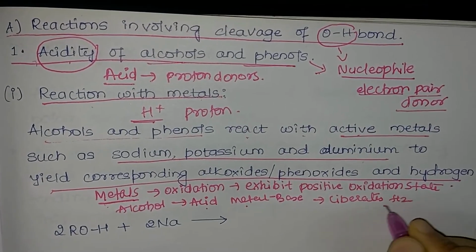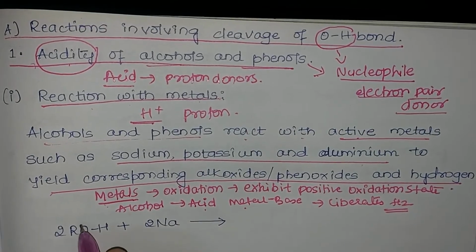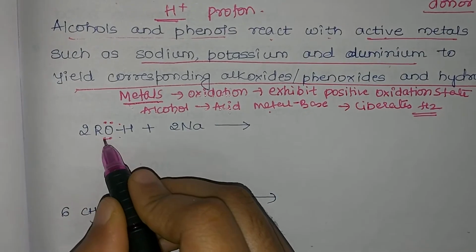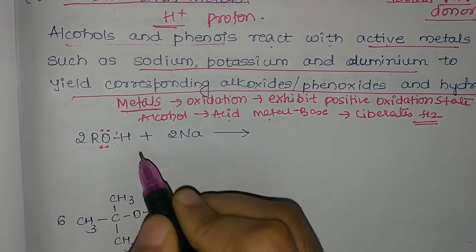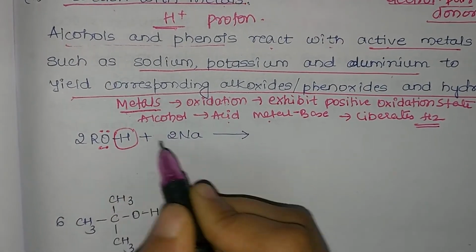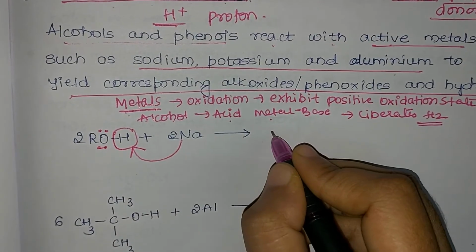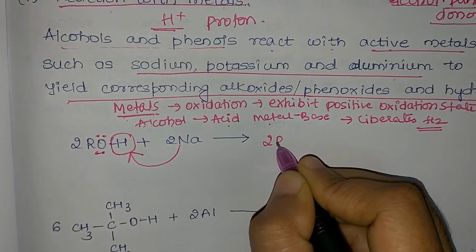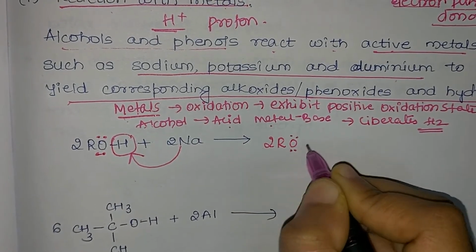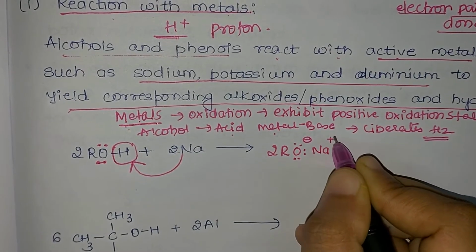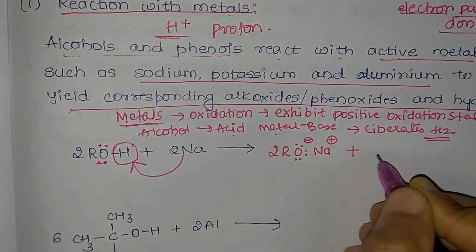So let us consider the reaction. When alcohol is made to react with sodium, the OH bond is broken. When the OH bond is broken, H is removed and replaced by a sodium atom. So the sodium atom goes in the place of hydrogen and it forms 2RONa, that is sodium alkoxide, where oxygen is negatively charged and the metal is positively charged, plus hydrogen gas is liberated.